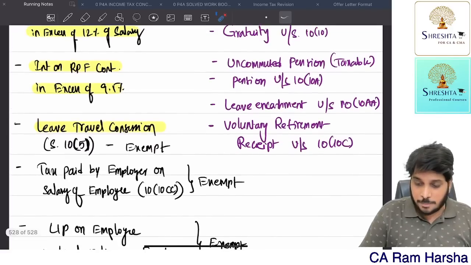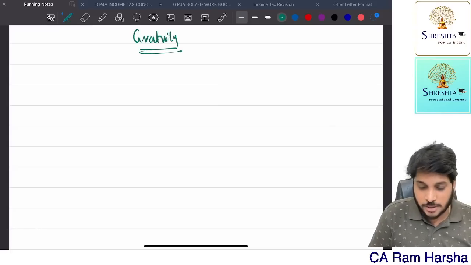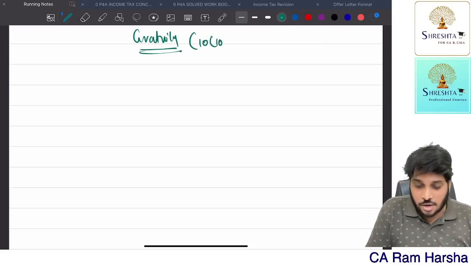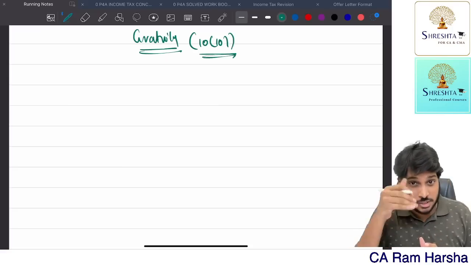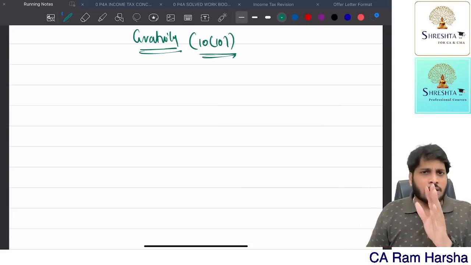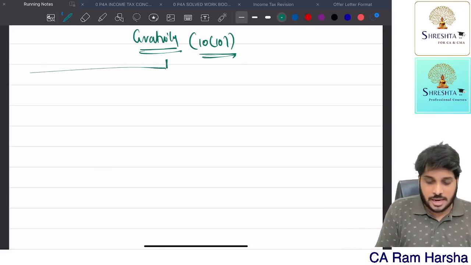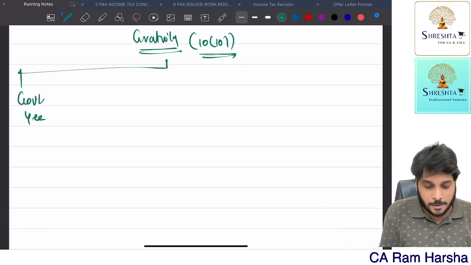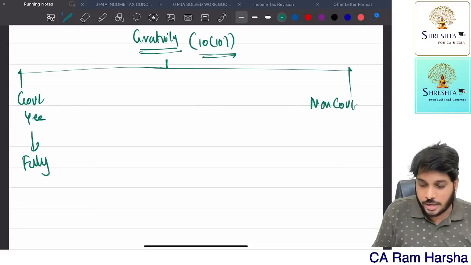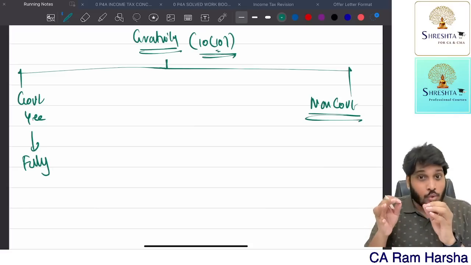One benefit which an employee might get is gratuity. Remember, if gratuity is received on retirement, exemption under section 10 clause 10 is available. In that clause, exemption is given for gratuity received on retirement. If gratuity is received before retirement, during service, it is fully taxable. If the gratuity is received by a government employee, it is fully exempt. If it is received by a non-government employee, then it has exemption under 10 clause 10 up to certain limits.